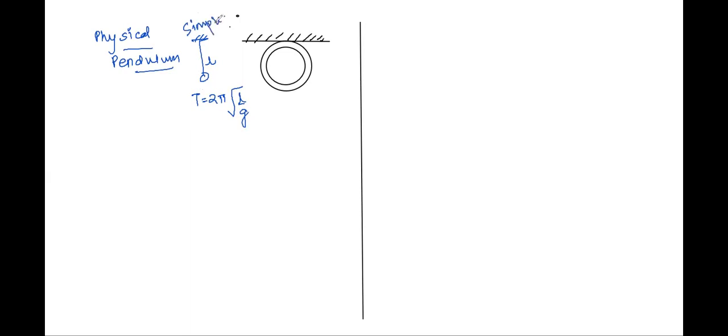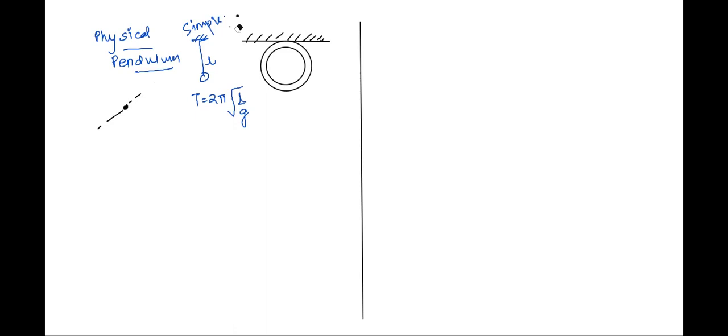But now we are seeing a physical pendulum. A physical pendulum is a body that is not made for oscillation, but then if it starts oscillating, then what? Let's say we have this as the axis of rotation, coming from inside the screen towards you. And here we have an object which is rotating about this axis.